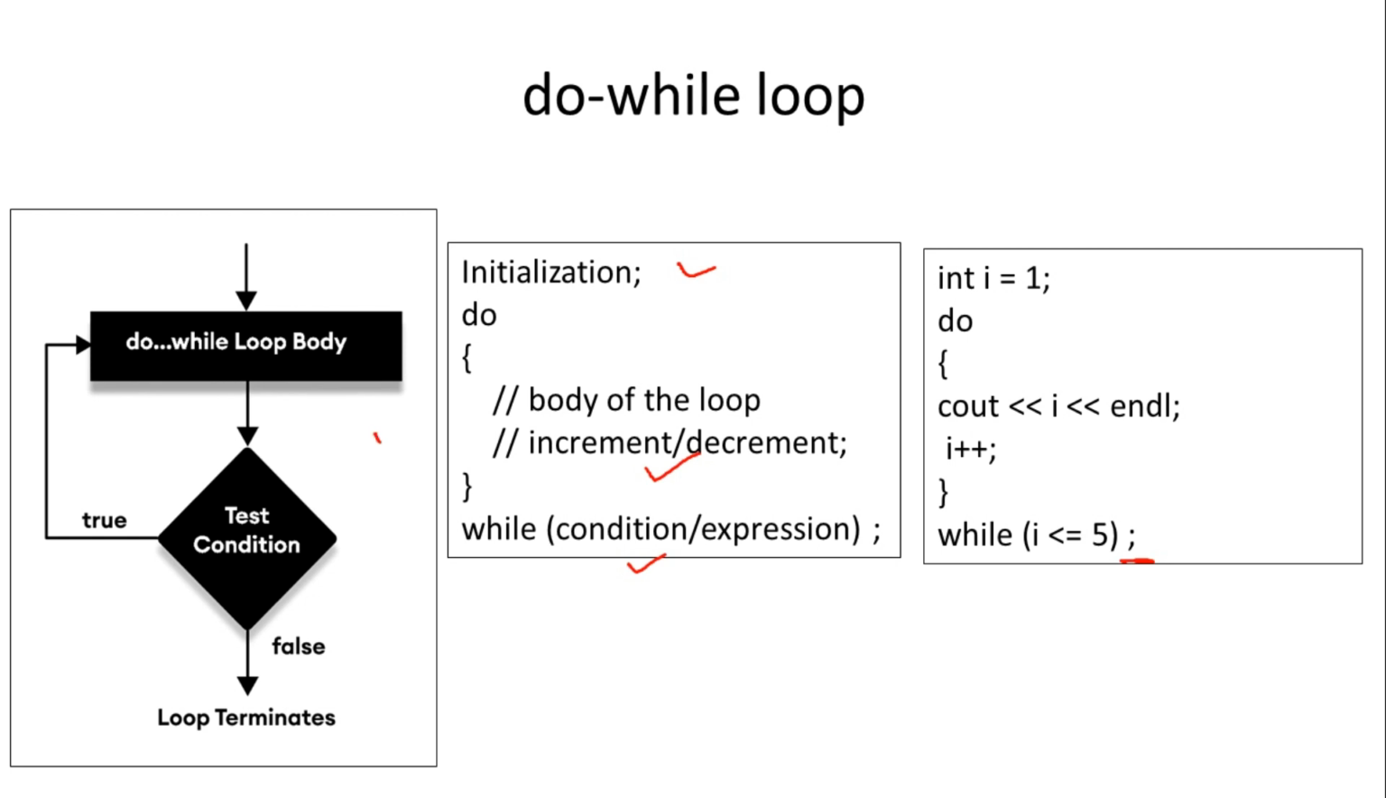And this is the pictorial representation again. So what is the working of do while? First do the task inside the loop, then test the condition. If it is true, again do the task. If it is true, again do the task. When the condition becomes false, then the loop is terminated. So this is the working of the do while loop.